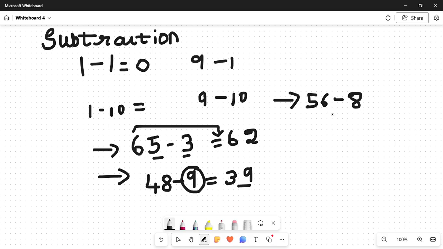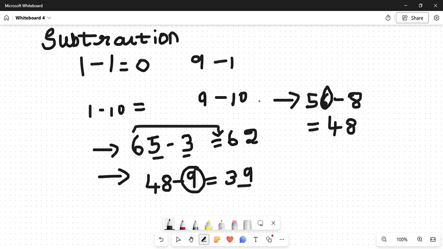What is 46 plus 2? 48. So you can directly write it as 48. Or what you can do is, as you're doing a subtraction here, directly take 6 plus 2 is 8, so it is 48.